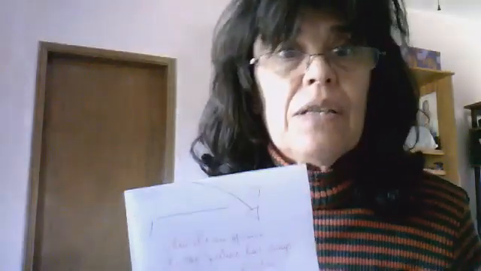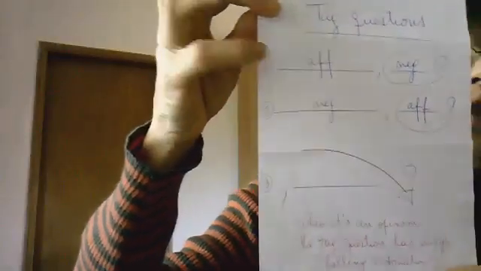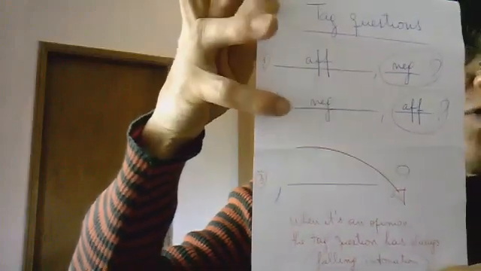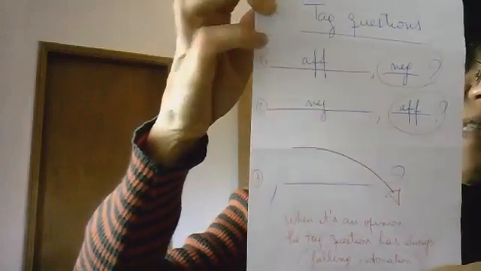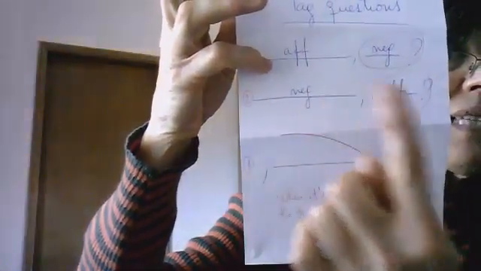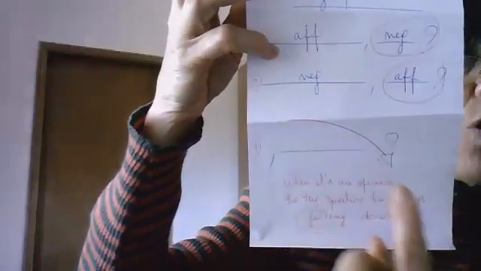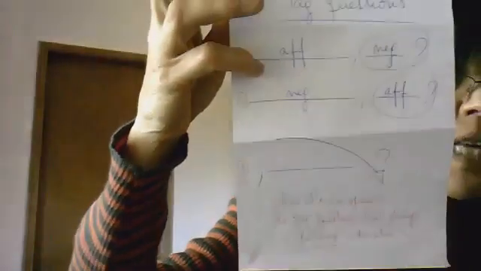It isn't foggy, is it? Okay? So this is important for you to know. The sentence is affirmative, the tag question is negative; the sentence is negative, the tag question is affirmative, and the intonation of the tag question is always falling intonation.